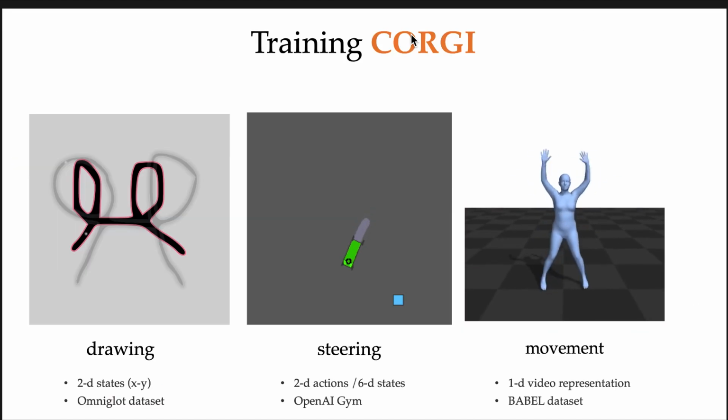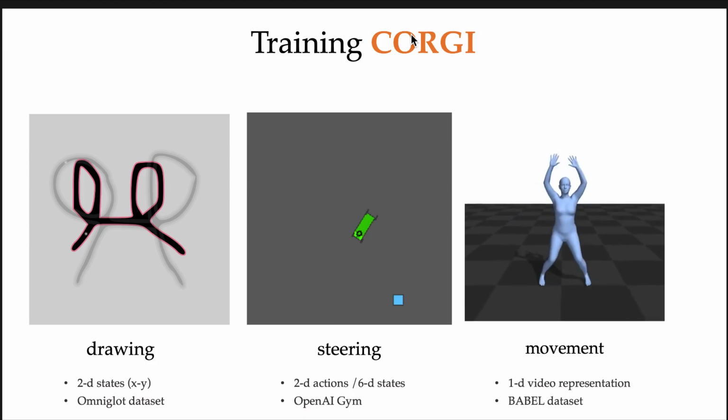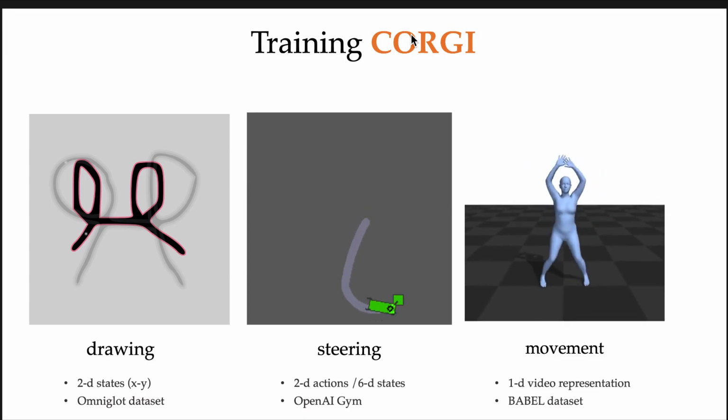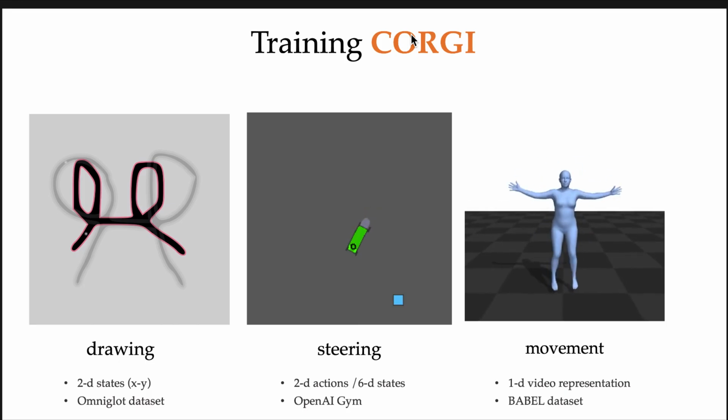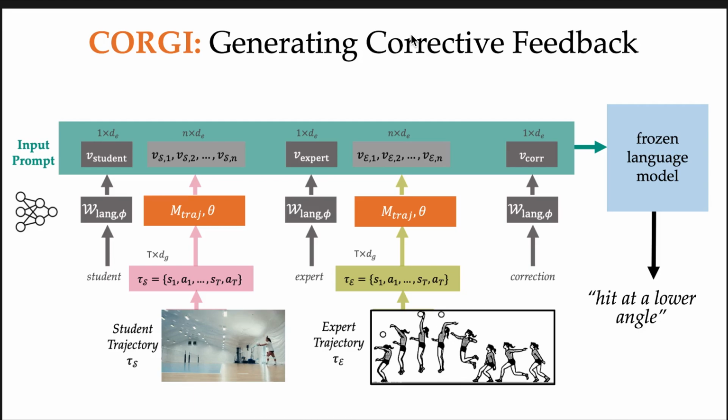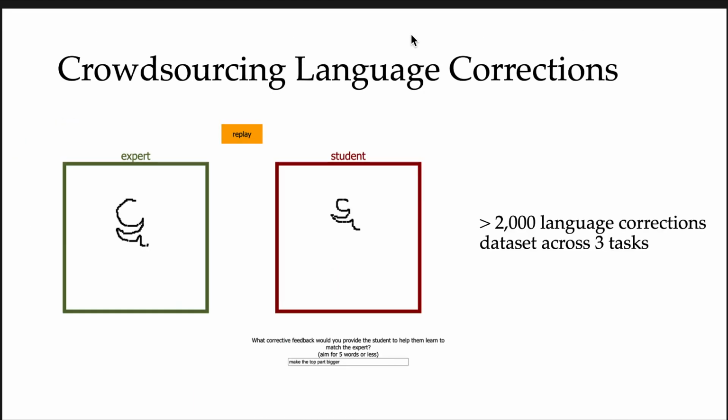To train CORGI, we consider 3 different kinds of physical control tasks covering standard motion primitives: drawing, which is 2D states; steering, which consists of 2D steering actions and 6D states such as velocity and acceleration; and human body movement, where we consider videos and use video X-CLIP representations from the Babel dataset. So we train CORGI over these 3 different control types.